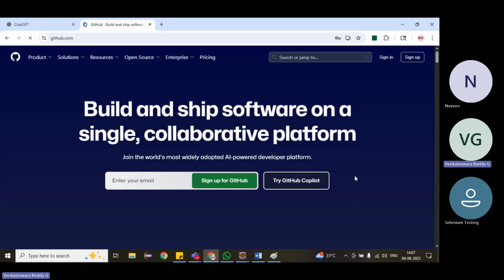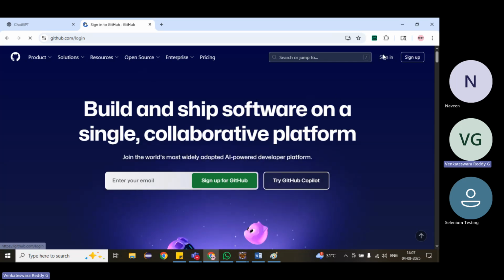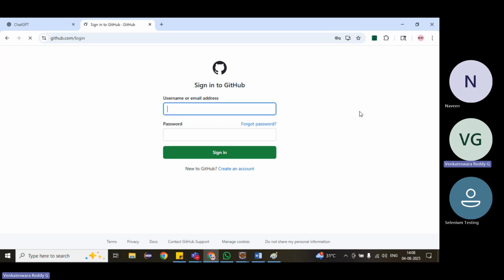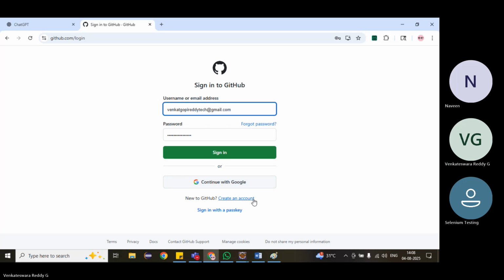It will open like this if you open github.com. If you don't have access the first time, create an account or continue with Google. Just click on continue with Google, or otherwise you can create an account. If you already have a Gmail account, just click on continue with Google.